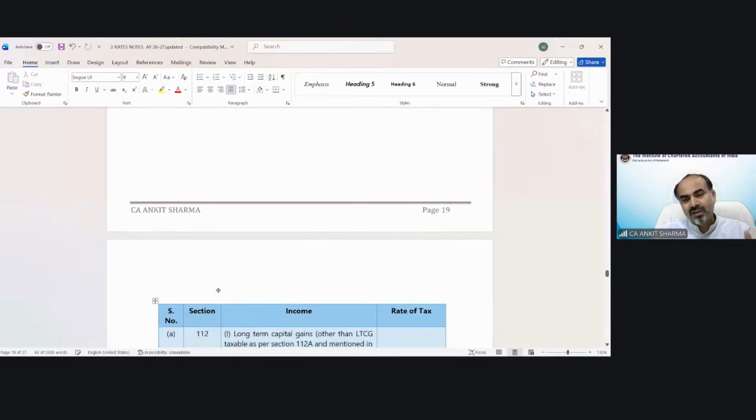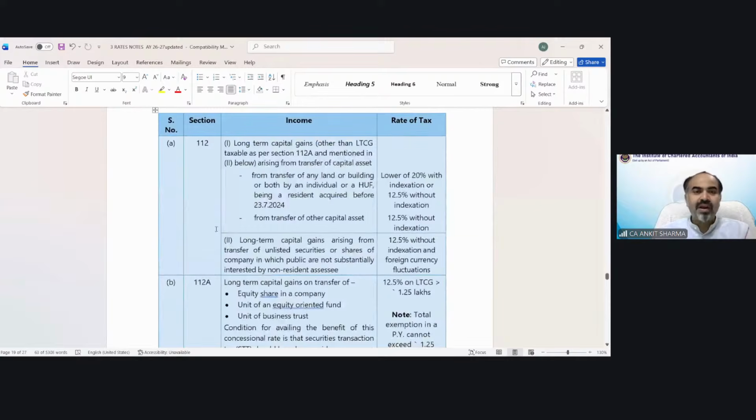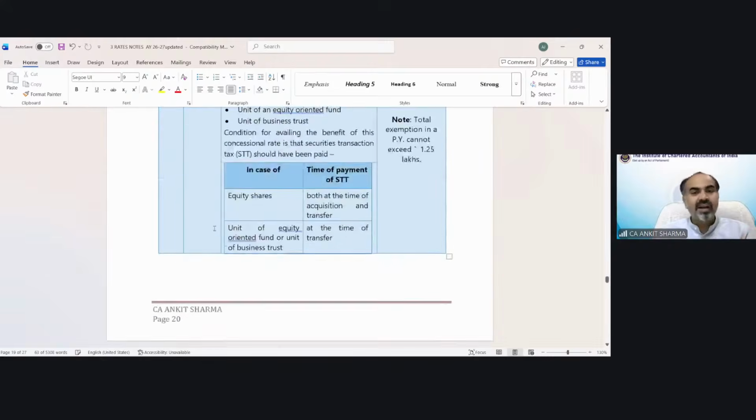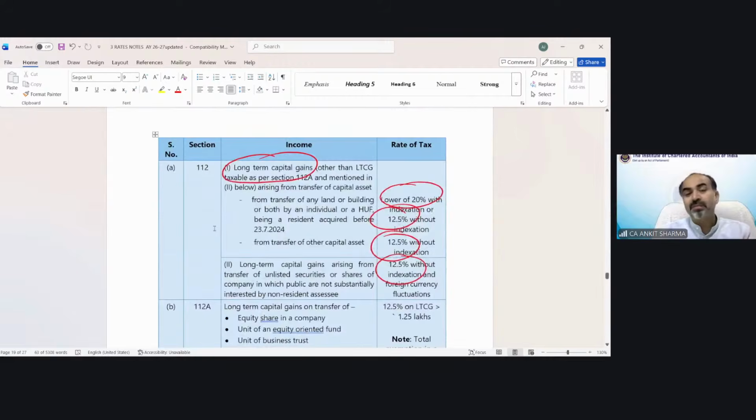So this is just a trailer to show you what kind of incomes you are going to encounter in different chapters, and you can see the separate rates of taxes. As you can see, this is long-term capital gain. The rate is 20%, 12.5%, 12.5%, 12.5%. So these are just to show you. But the details of these rates we will discuss in the respective chapter.